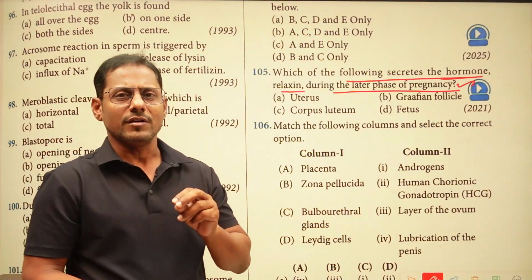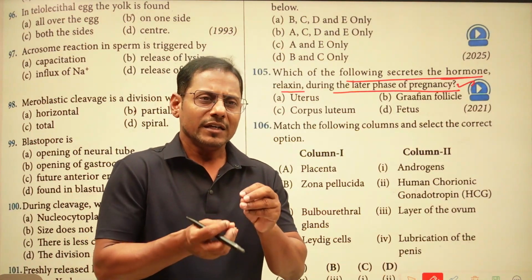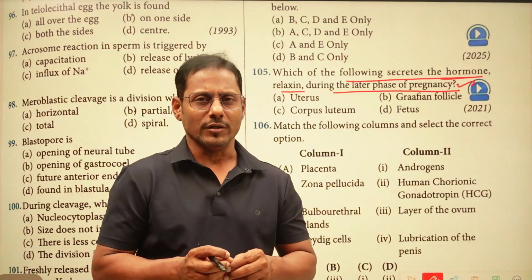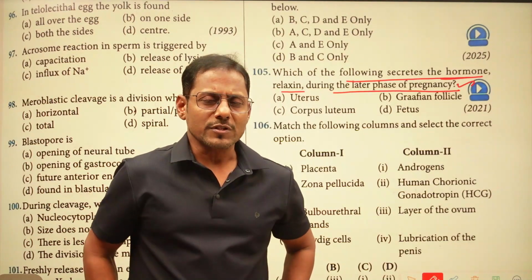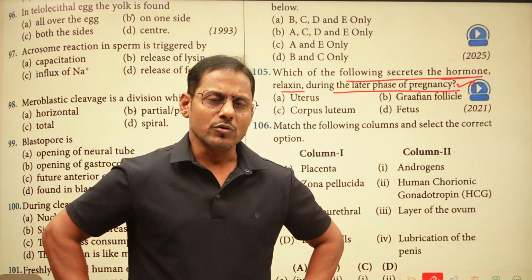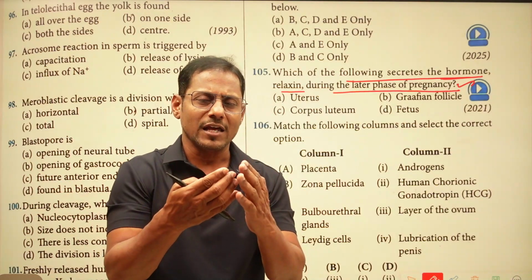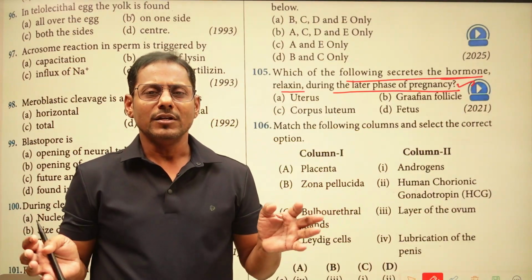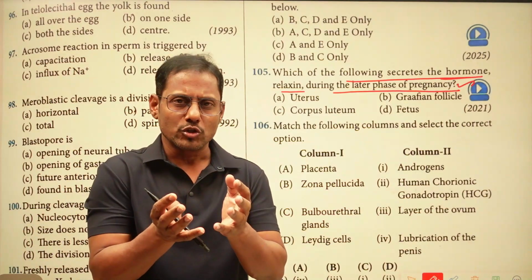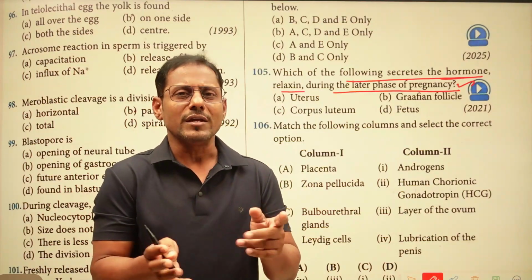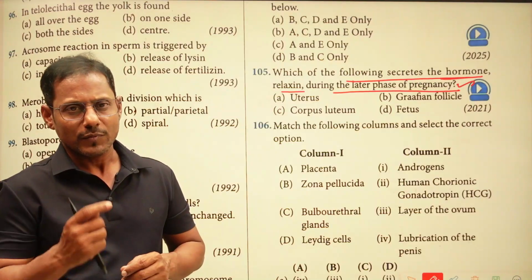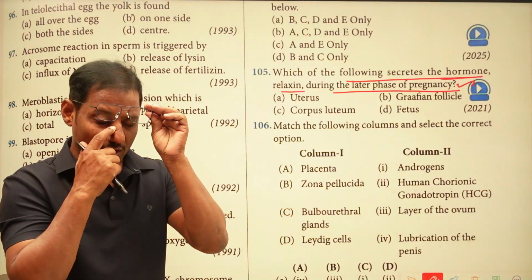So this relaxin hormone, generally it loosens the ligaments which are present in the pubic region. So pelvic bones are present here. These pelvic bones are joined together with the help of the ligaments. These ligaments are going to be relaxed or else loosened by this relaxin hormone, which is secreted by the corpus luteum. So this is very helpful for the growing baby.